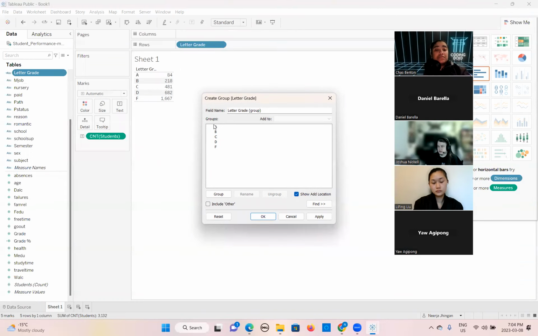Okay, so now we want to keep A. You can press the shift button on your window, A, B, C. Okay, click on the group. So it made one group of A, B, C. We will name it pass. Okay, and then we have D, F. Okay, group. Sorry, I left this one. We will ungroup.